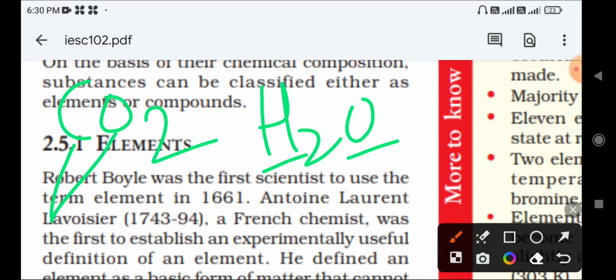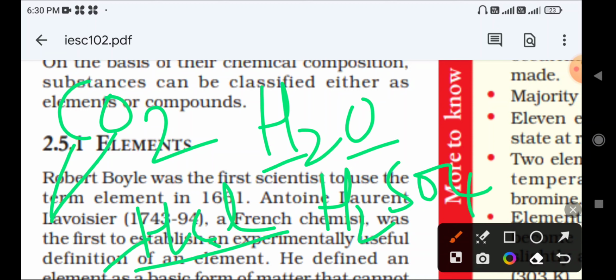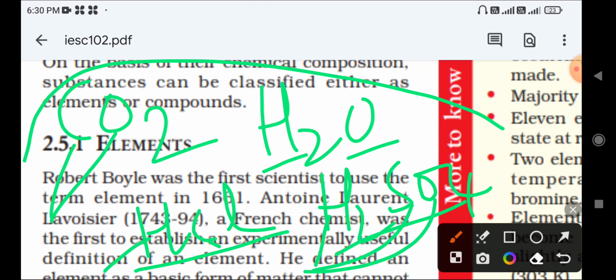HCl, hydrochloric acid, is hydrogen plus chlorine. H2SO4, sulfuric acid, has hydrogen, sulfur and oxygen: H for hydrogen, S for sulfur, O for oxygen. These are compounds, right?